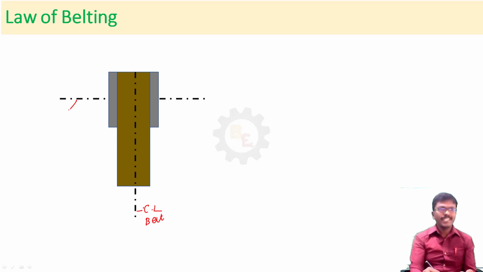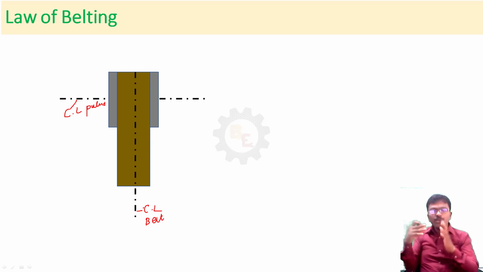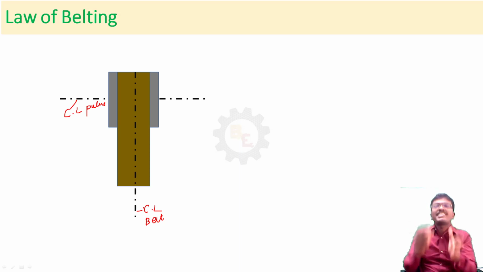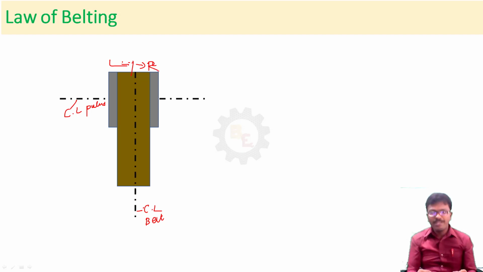This one is the center line of the pulley. So this is called the law of belting. The center line of the belt, when it approaches a pulley, must be in the mid plane of the pulley. Now you see here, the distance between the pulley on the left side and the right side should be equal. That is called the law of belting.